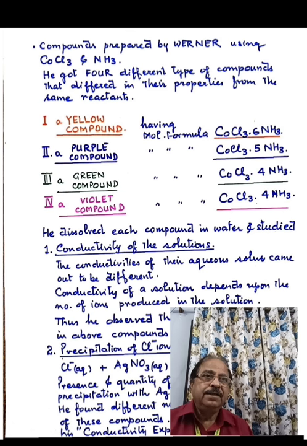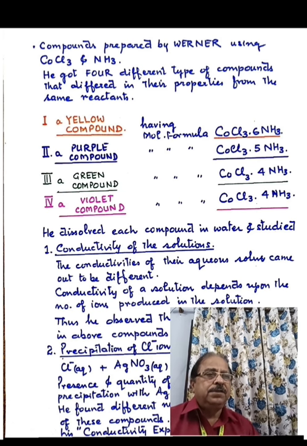Then he checked the molecular formulae of these compounds. The molecular formula of the yellow compound was CoCl3.6 ammonia, the molecular formula of the purple compound was CoCl3.5 ammonia, and the molecular formula of the green compound as well as the violet compound was CoCl3.4 ammonia.